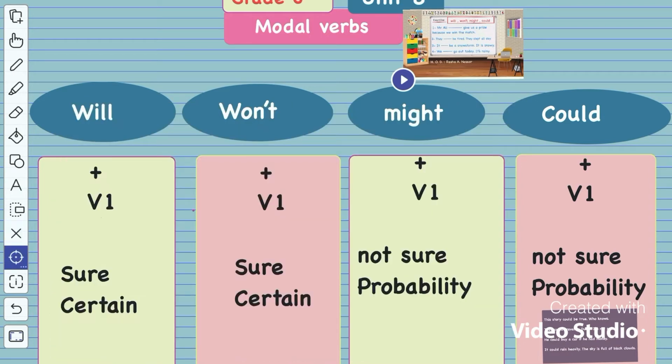Let's see the last modal verb. It is could. Could expresses probability again, and it means that I'm not sure of doing something or of anything. I'm not sure. I don't know. Let's see the examples together.